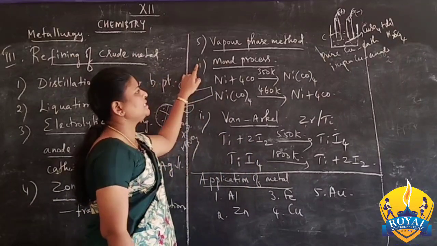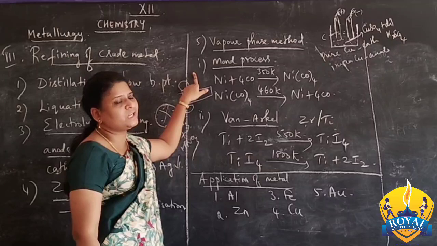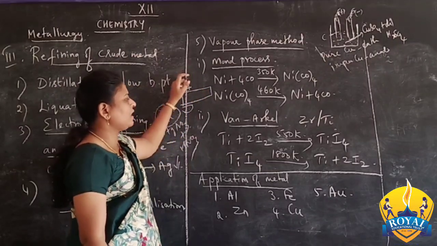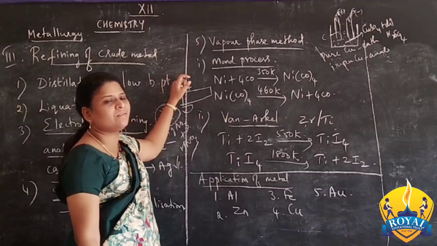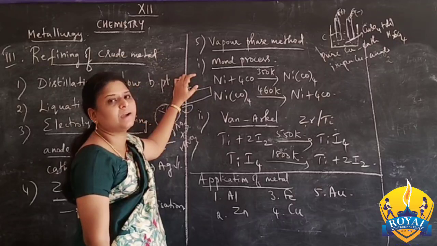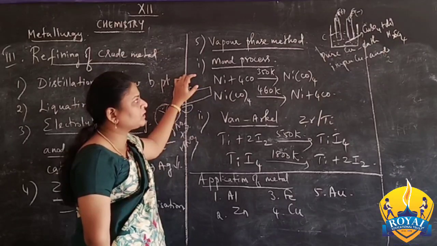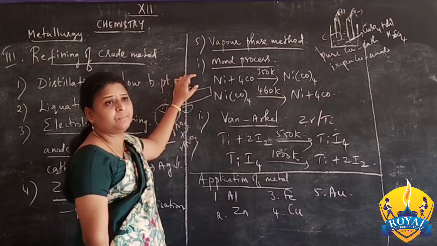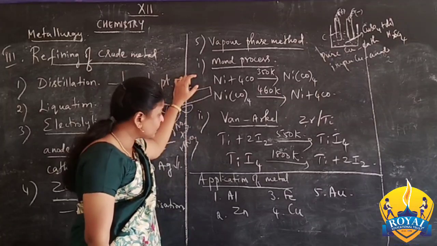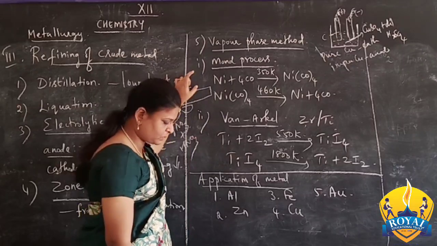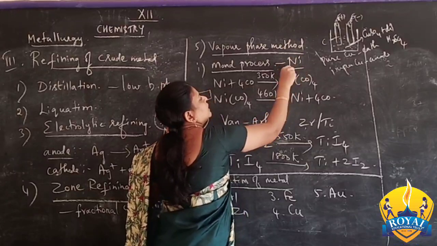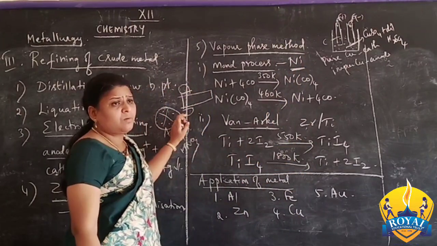The next one is the vapor phase method. This method is also adopted for refining of crude metal. Under this we are going to study two examples given in our book. The first one is the Mons process and the second one is the Van Arkel process. Both come under the category of vapor phase method for the refining of crude metal. The first one is the Mons process. The Mons process is suitable for the extraction of nickel. Nickel is extracted by the Mons process.